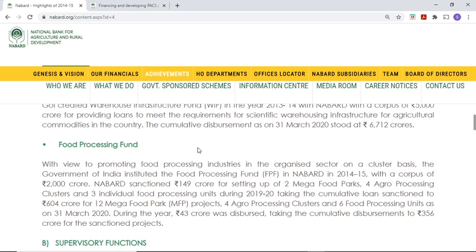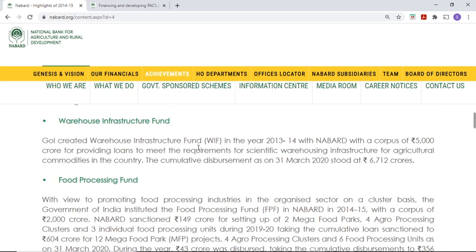NABARD sanctioned 149 crore for setting up 2 mega food parks, 4 agro processing clusters, and 3 individual food processing units in 2019-20, taking the cumulative loan sanction to 604 crore, right? So in the last financial year, under the Food Processing Fund, it issued loans to 2 mega food parks, 4 agro processing clusters, and 3 individual food processing units, right? So these are some financial activities of the National Bank for Agriculture and Rural Development.